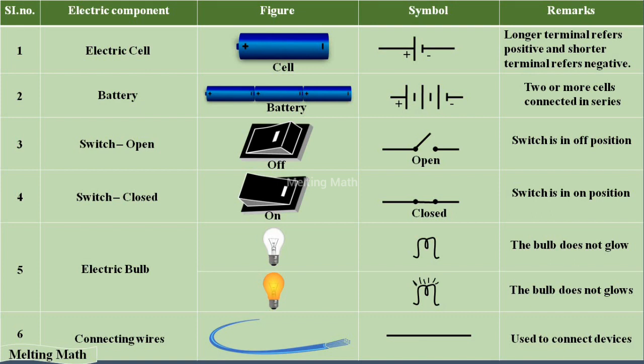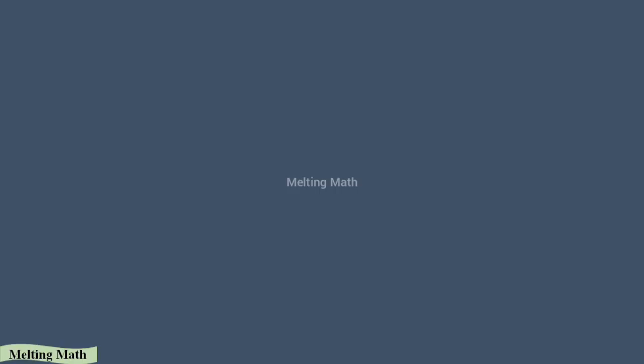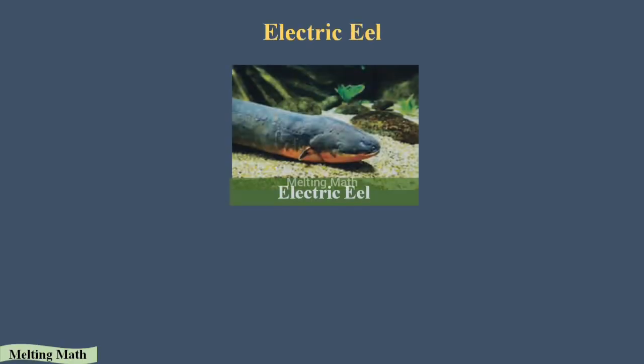These symbols are very useful for us to draw an easy and simple diagrammatic representation of a circuit. Okay, that's it. Next, we are going to see one interesting fish called the electric eel.